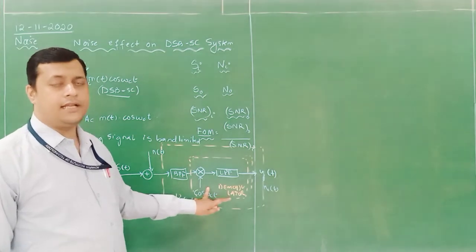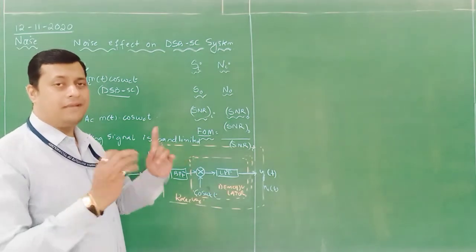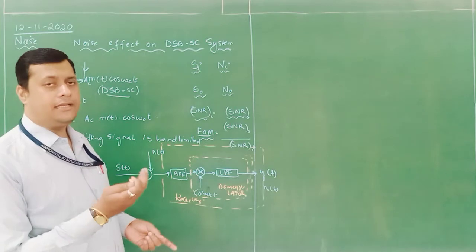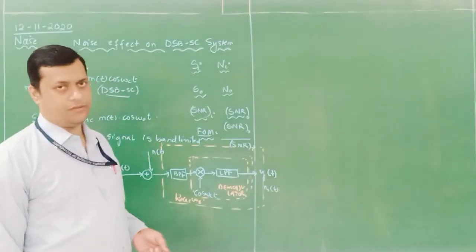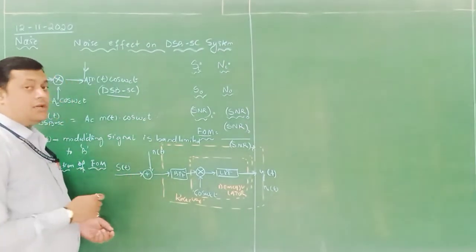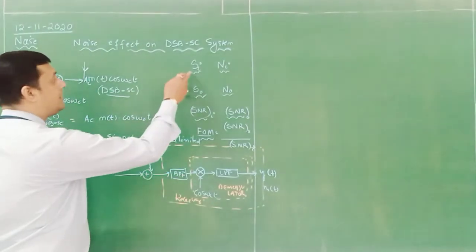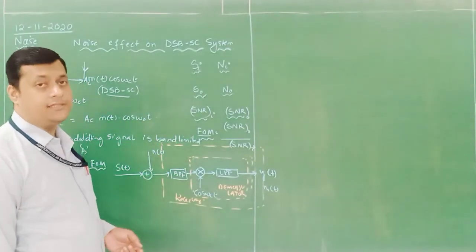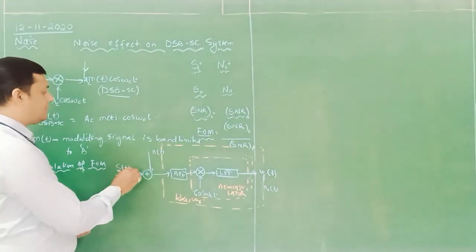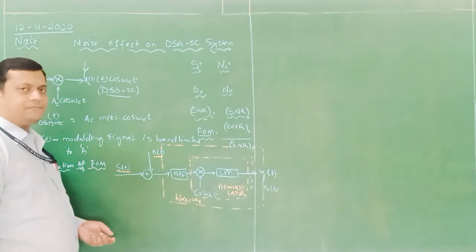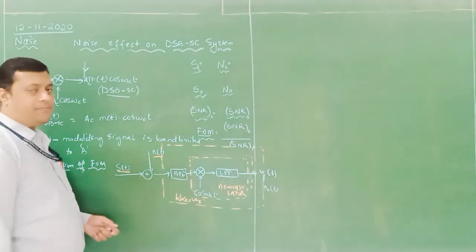Now as we see, the demodulator is a mixer in which the carrier component is fed, followed by an LPF, and we will get the output. But where will we identify the signal input and the noise input? Here you can see I have added s of t and n of t. They pass through the band pass filter.